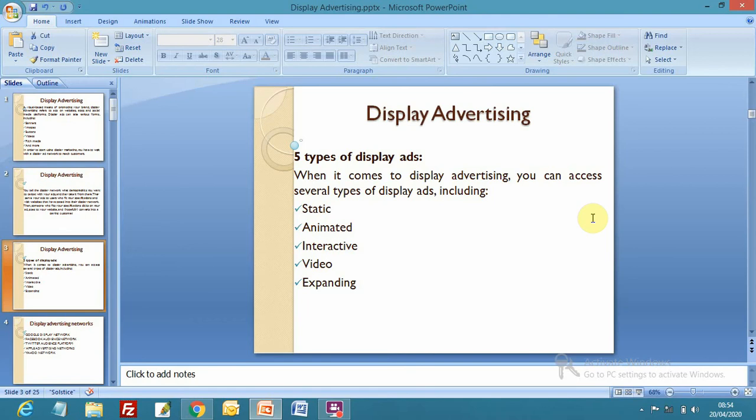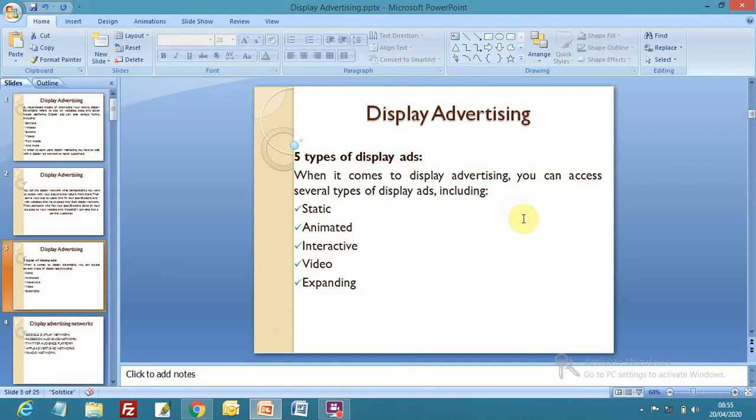Video display ads. A display ad may be in the form of a video, right? We can use video display advertising, as we see on YouTube, on mobile applications, on different websites, small videos in a particular corner playing a particular advertisement. And expanding ads, which can expand as per available space.